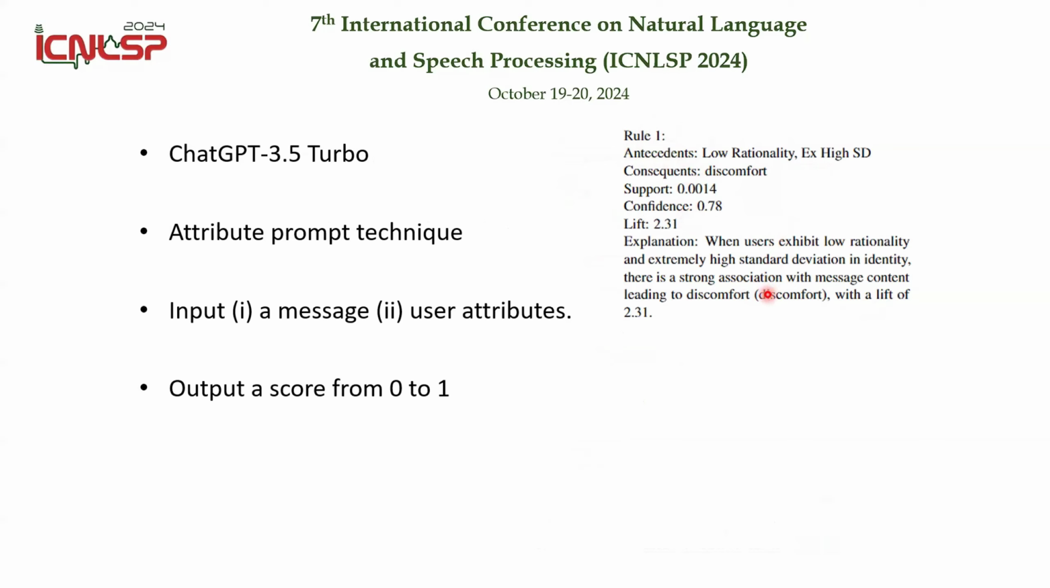Then we ask ChatGPT to determine whether this message could be abusive or not, based on not only the message and the user's attributes, but also the rows. The result should range from 0 to 1. 0 means not abusive, 1 means definitely abusive.